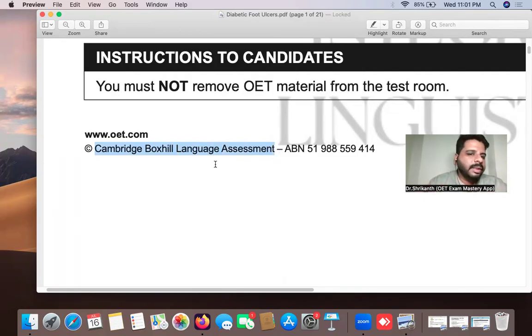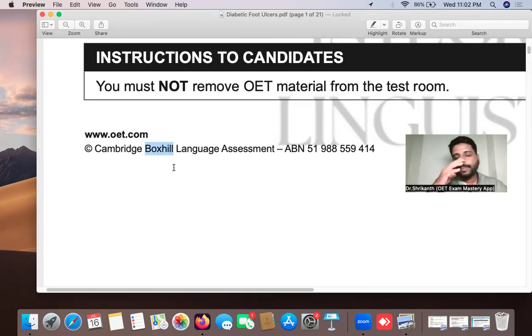So Cambridge University is a British university that is responsible for making the question papers of OET. Okay, Cambridge University makes the question papers for OET. Boxall is an Australian organization. So the corrections happen in Australia.